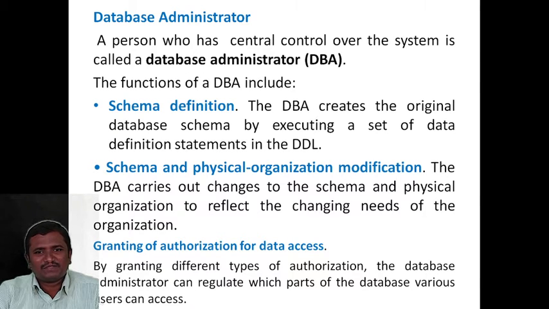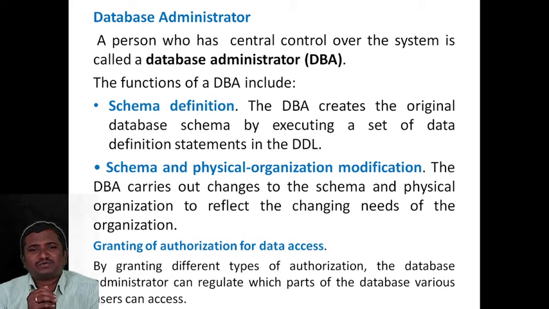The function of the DBA includes schema definition. What is meant by schema? The overall design of the database is called a schema. For example, you can take the student table. What are all the fields in the student table? Student name, student registered number, student roll number. And the community, whether he or she is male or female.